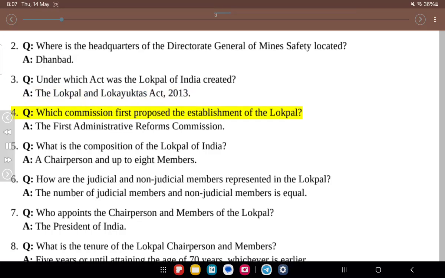4. Q. Which commission first proposed the establishment of the Lokpal? A. The First Administrative Reforms Commission. 5. Q. What is the composition of the Lokpal of India? A. A chairperson and up to 8 members. 6. Q. How are the judicial and non-judicial members represented in the Lokpal? A. The number of judicial members and non-judicial members is equal.